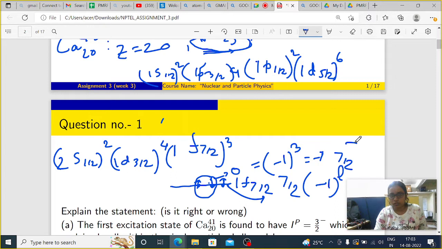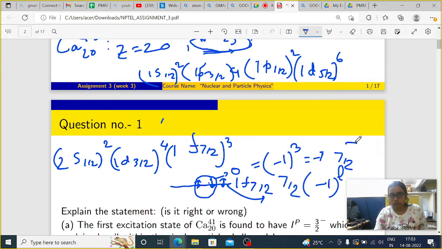But when the assignment results came out, they wrote that your answer is not accepted. Its parity is 5 by 2. Parity is pi by 2? But I didn't by any means get that answer. What is the expected spin? Sorry, not parity, spin.